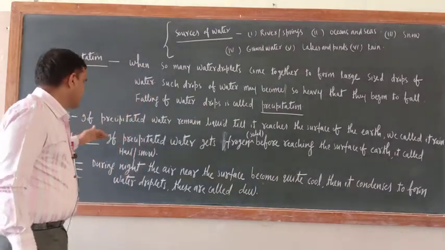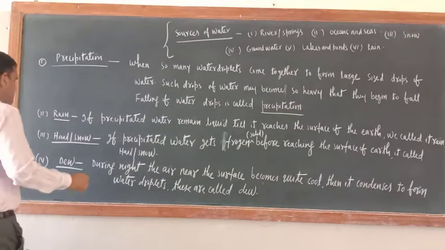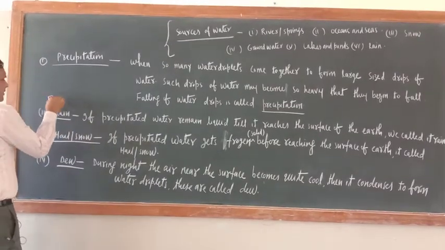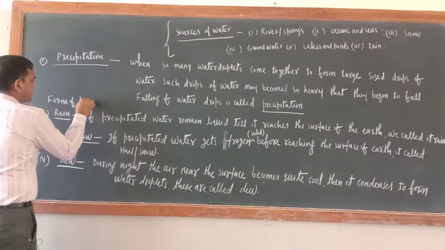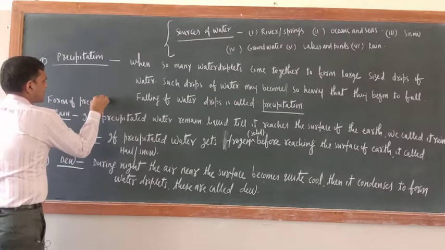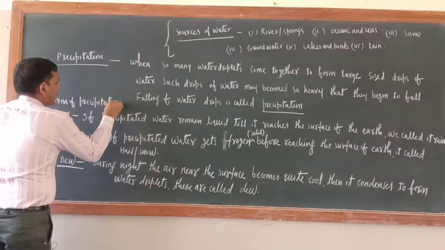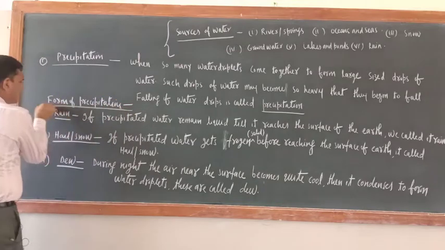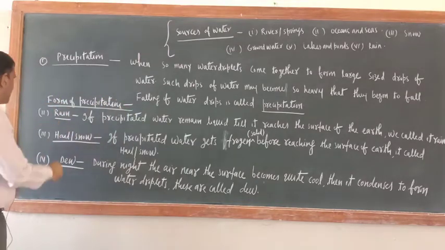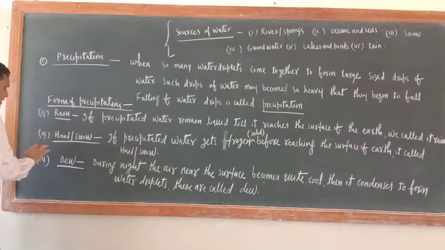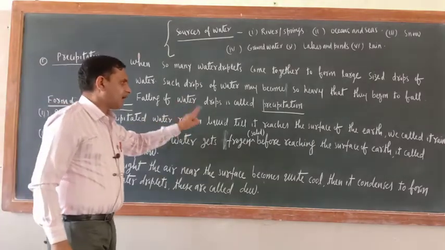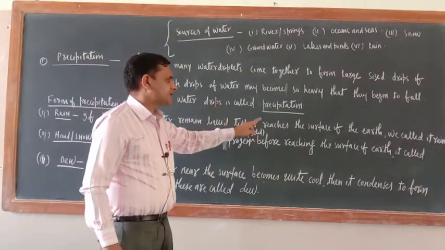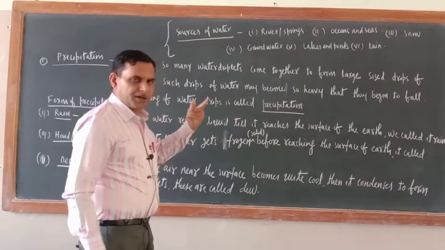Now, the forms of precipitation may be like this. The first one is rain. If precipitated water remains liquid till it reaches the surface of the earth, we call it rain.